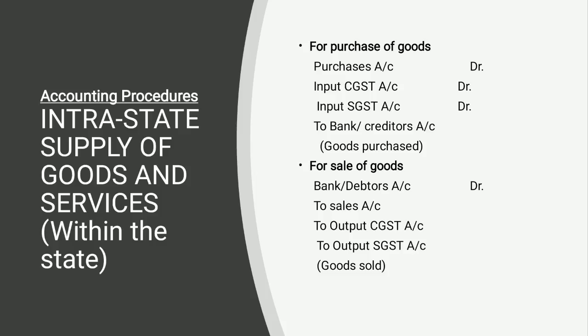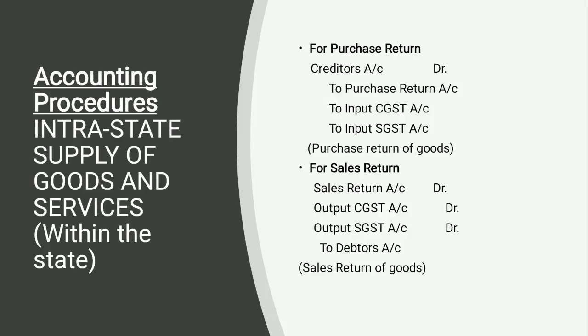And the same is for the sale. First of all, you have to pass the same entry, bank or creditors to sales, and then in addition the output CGST will be taken. So when you write down the value of the sales, the rate will be applied on the value of the sale, and the total amount may be collected or may be receivable. So you may say we are not getting any change in the entries; we are adding in addition the input or output entry when passing the journal entry.